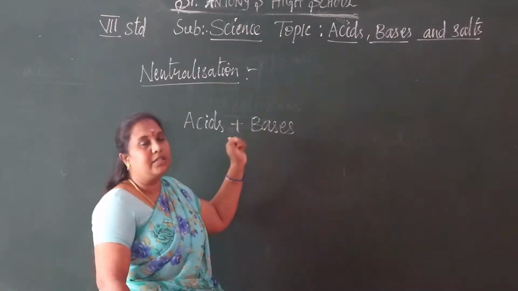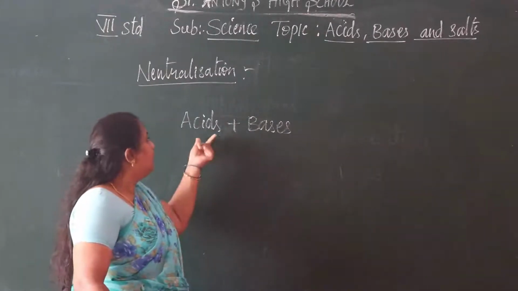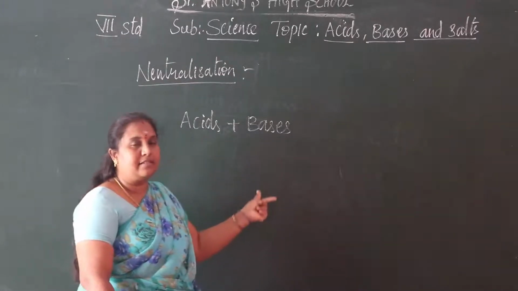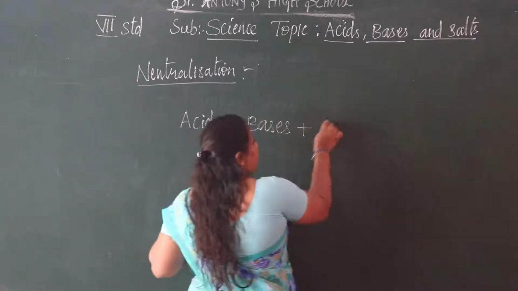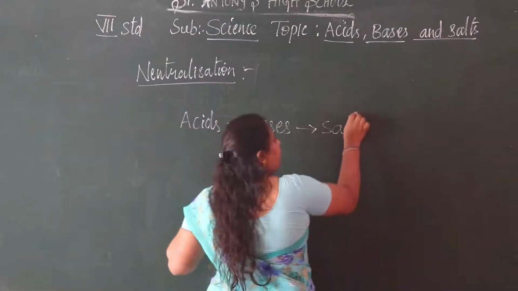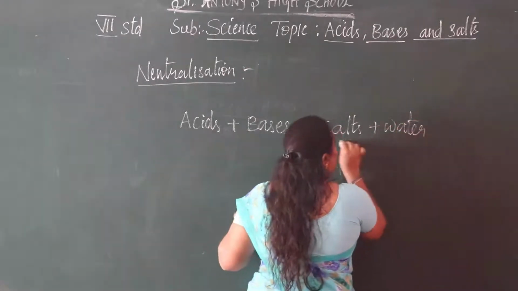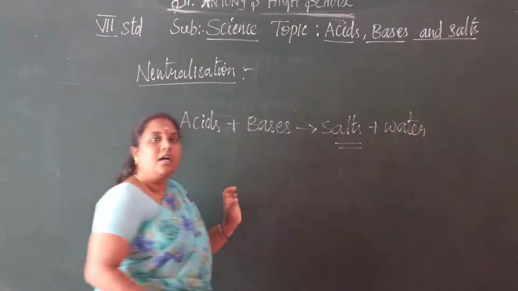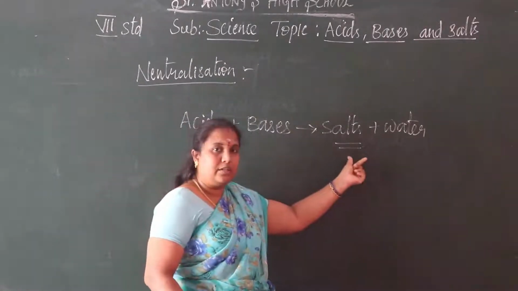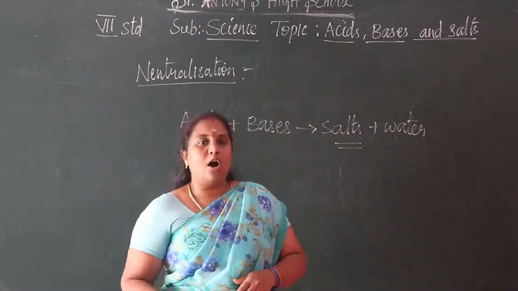We get neutral solutions. When we add acids and bases, we are getting salt plus water. This salt is a neutral solution. This salt is neither acidic nor basic.